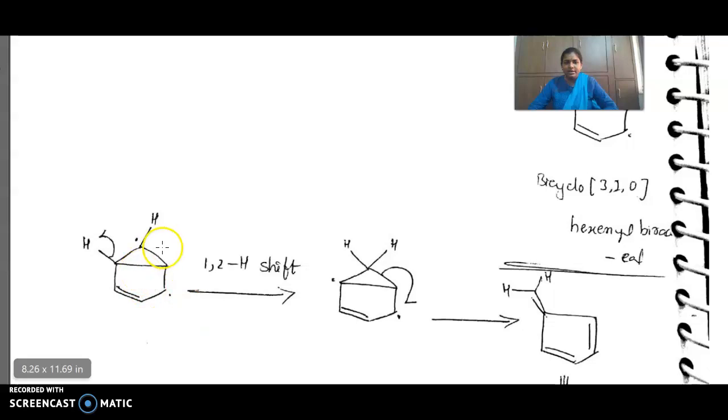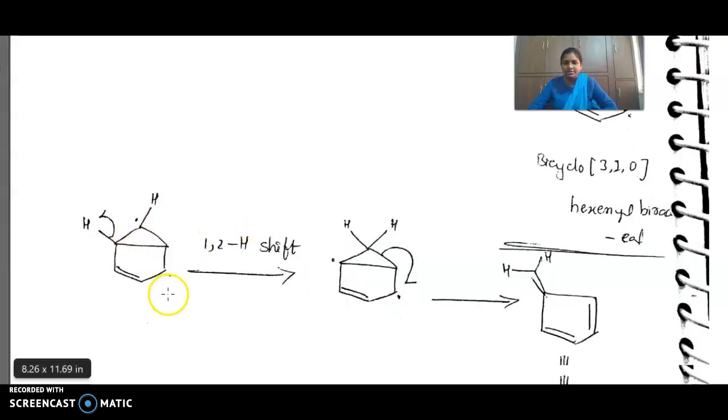That biradical undergoes a 1,2 hydrogen shift. From here hydrogen will be shifted to here. How? By the breakage of this C-H homolysis. Here we will get an H radical, and this carbon will get one more radical. This hydrogen radical combines with this radical, then here one hydrogen is added. Before, one hydrogen is shifted from the first position. Now here you are getting a radical. It is already a 1,4 biradical. Here already radicals are there.